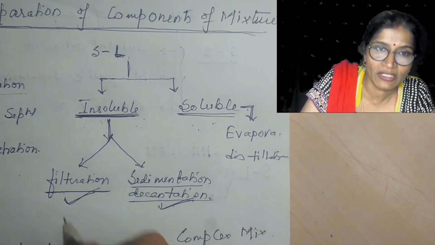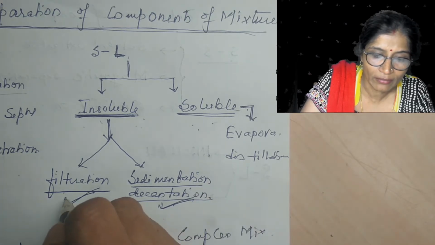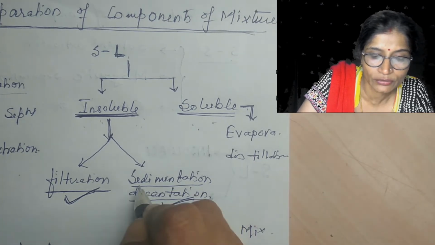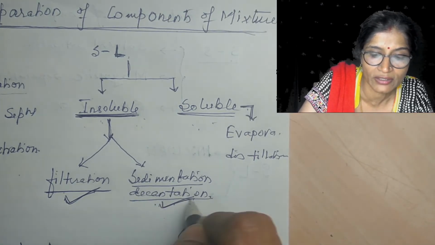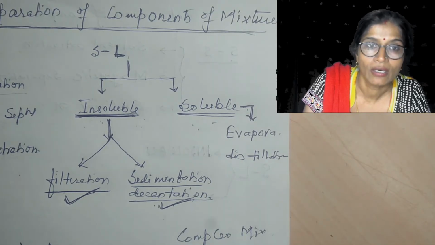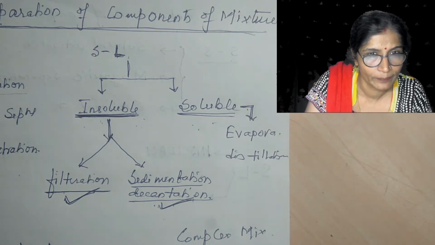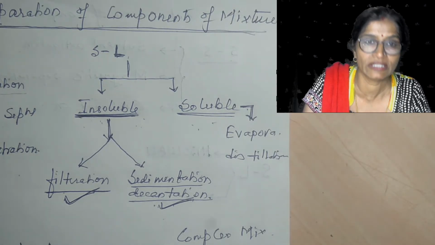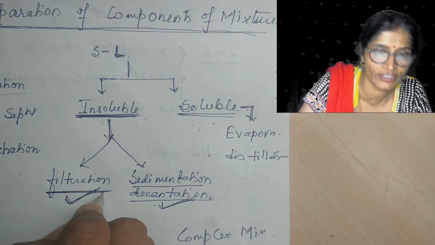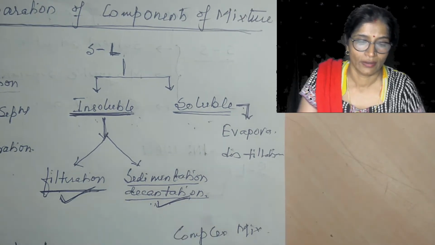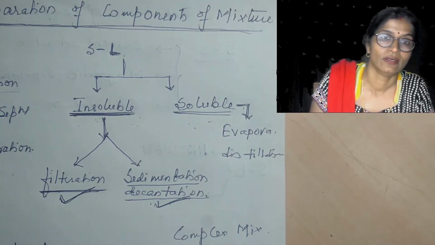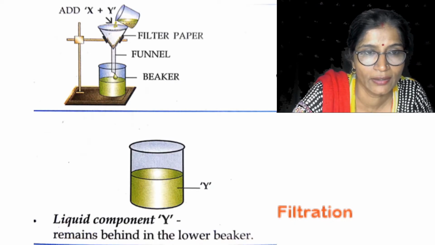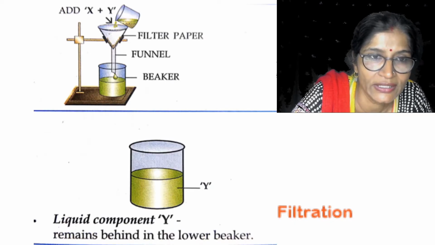When the solid substance is insoluble, whether it is lighter or heavier, no matter, we can use the filtration method. But if it is heavier, then we can use the sedimentation method. This sedimentation method is applicable only if the solid particles are heavier and insoluble. But if the particles may be heavier or lighter, but insoluble, then we can use the filtration method. In the filtration method, you can see the diagram here.